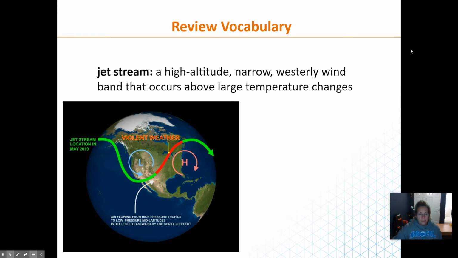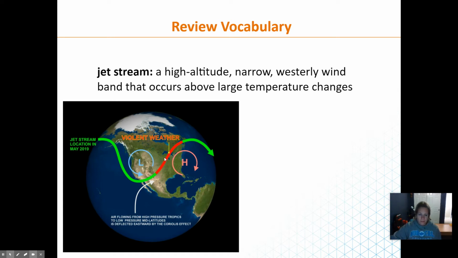All right, so jet stream. It is a review, but the jet stream is that high band of wind that moves in between, in the westerlies. Basically, it's separating the polar air from the tropical air. Here we've got this low pressure system and high pressure system, and where those two systems meet is where we get our most severe weather.